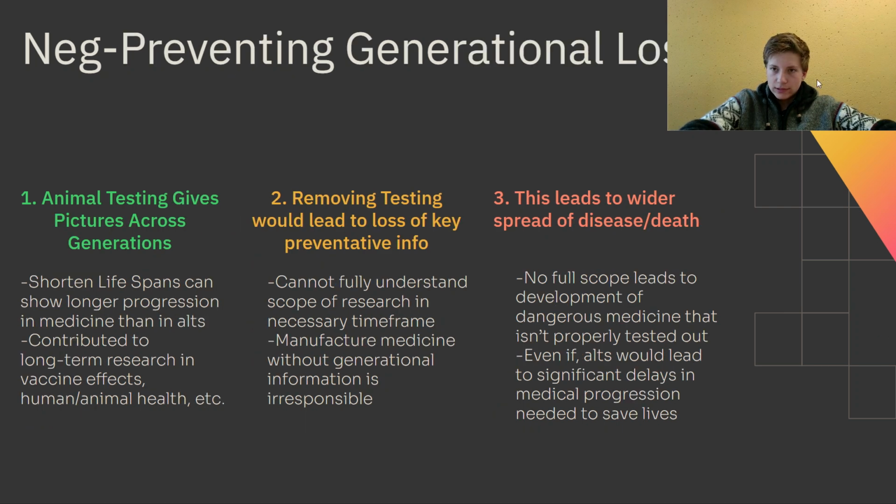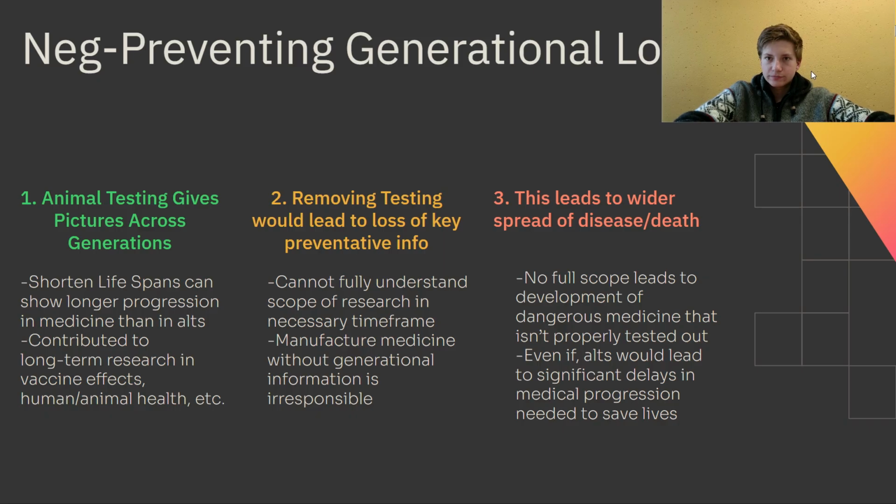Okay, last one, preventing generational loss. This is a different avenue from the previous one, but it says simply three ideas. One, animal testing gives pictures across generations. Most animals have shorter lifespans than humans. There are a number that are similar to or longer than us, I think a number of different turtles. But most of them, like chickens or rats, are able to show generational progression in medicine, in vaccines, and in disease better than any other alternative we have.